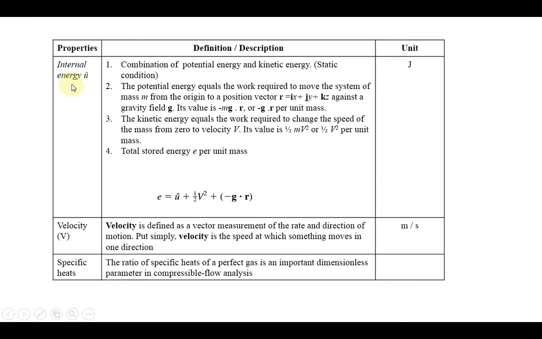Next one, internal energy. We have to look into it in somewhat more detail, because internal energy is defined in two ways, depending on whether it is the static condition of the fluid or the moving, dynamic condition of the fluid. When it is a static condition, the internal energy is a combination of potential energy and kinetic energy. That is the static condition of the liquid, for example, in the dam.